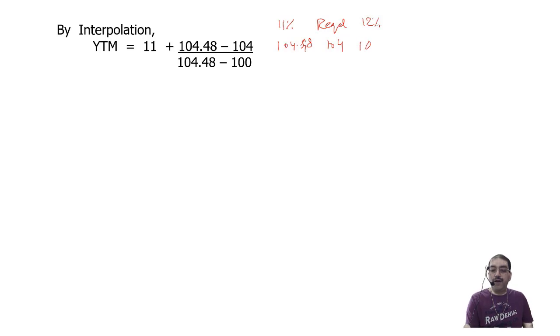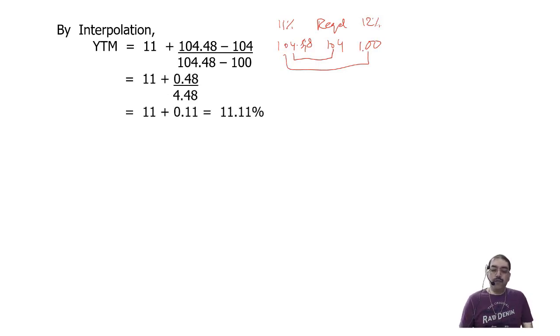The 12% figure is 100. So the difference between first and second, divided by the difference between first and third, comes to 11 plus 0.11, that is 11.11%. Now this is my YTM. Once I get my YTM, I will go for calculation of duration by preparing a table with 5 columns.